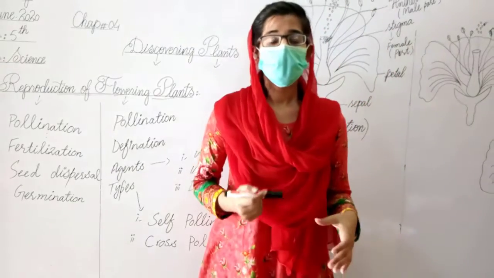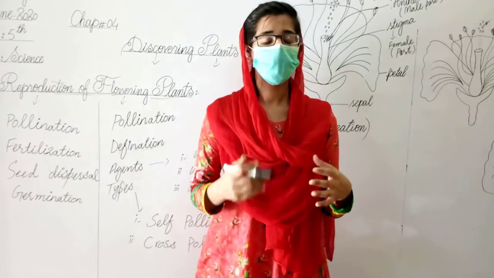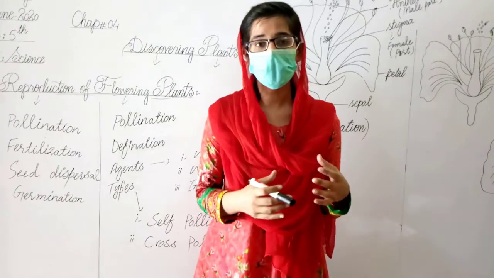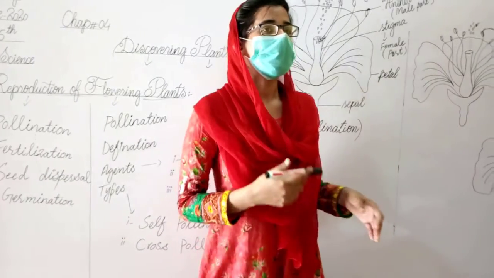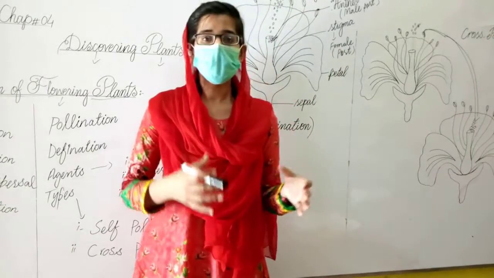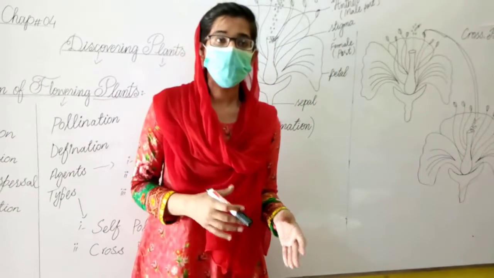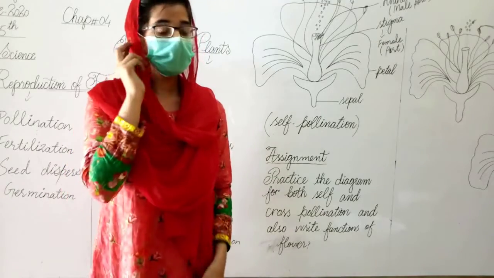Self-pollination is the transfer of pollen grains from the anther of one flower to the stigma of the same flower. Cross-pollination is the transfer of pollen grains from the anther of one flower to the stigma of another flower.